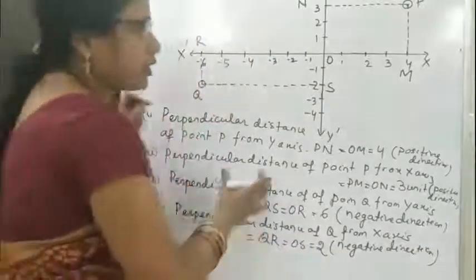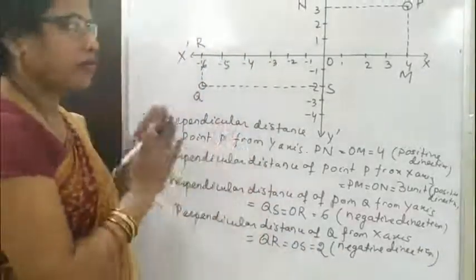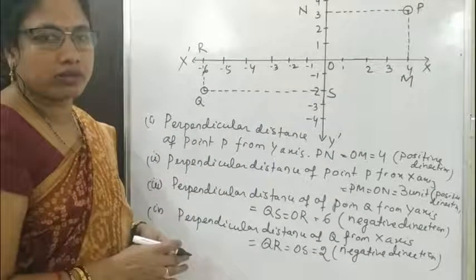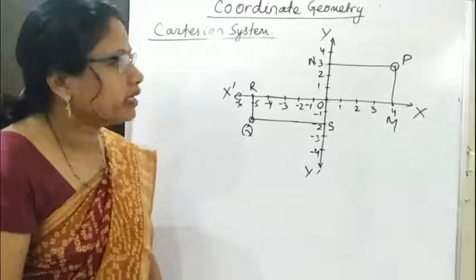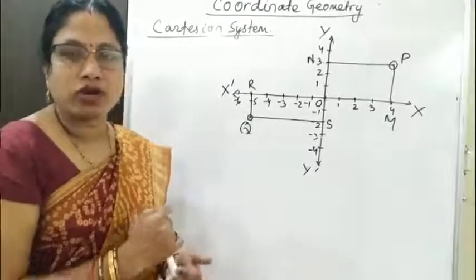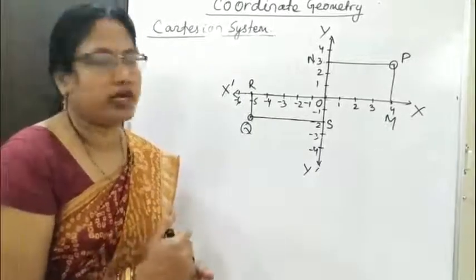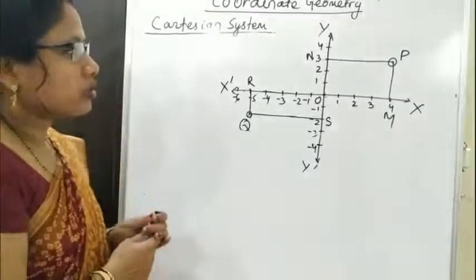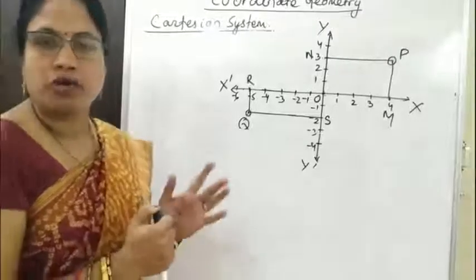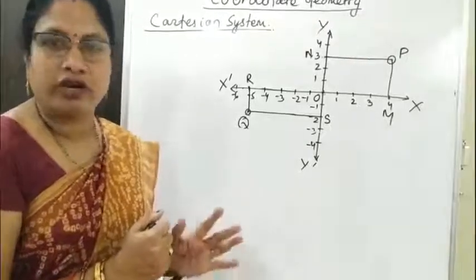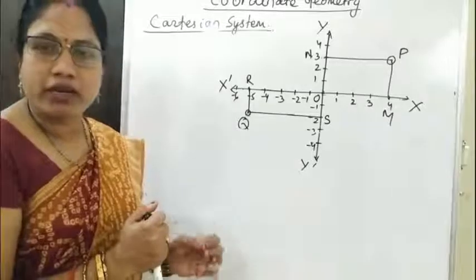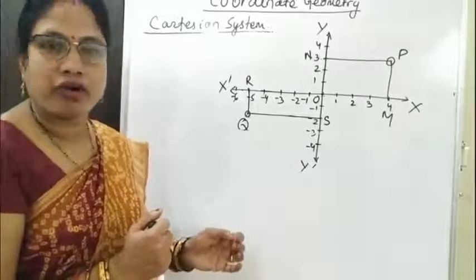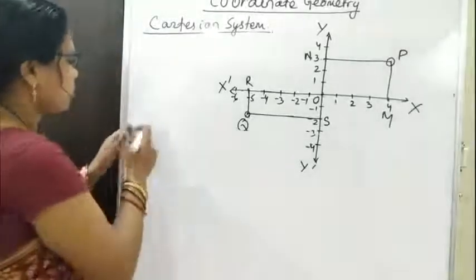So in this way we can find the perpendicular distance of any point on a Cartesian plane from both the axes. A point in a Cartesian plane is always stated in terms of its coordinates, that is in terms of x coordinate and y coordinate. The x coordinate of a point is the perpendicular distance of that point from y axis. And the y coordinate of that point is the perpendicular distance of that point from x axis.